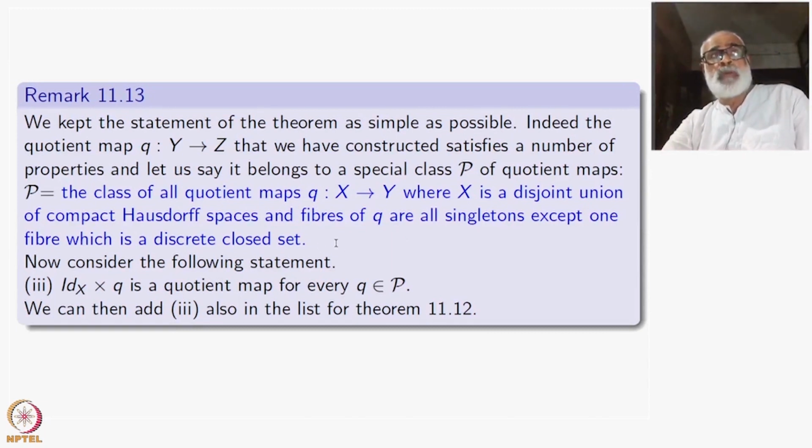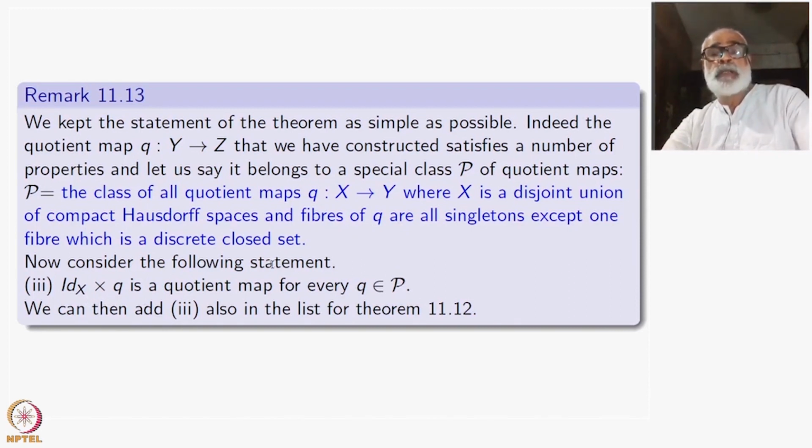What are these quotient maps? They are very peculiar. Only one point's inverse image may have too many points. The rest of the points' inverse images consist of only one point. If for all such maps identity cross Q is a quotient map, then X will be locally compact.